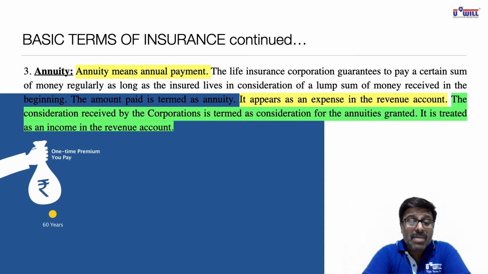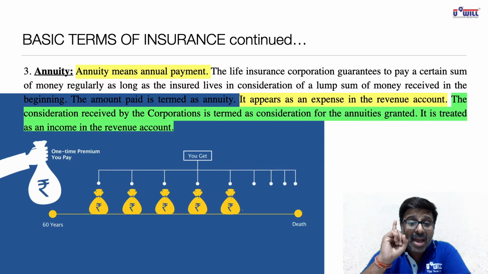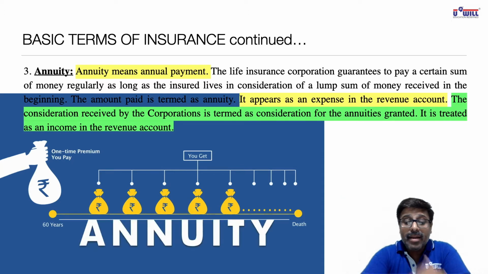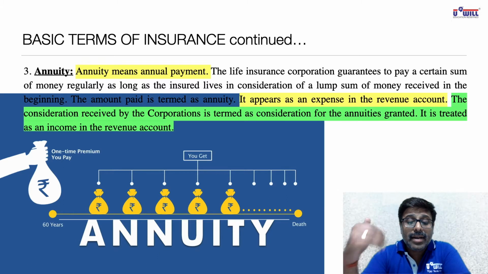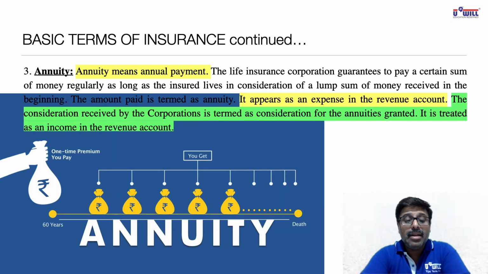One time premium you pay. So you pay, let us say, at the age of 60 years, 50 lakh rupees to the insurance company. So you make one time payment to the insurance company, against which every year until your death, insurance company will give you annual amount which is called annuity.